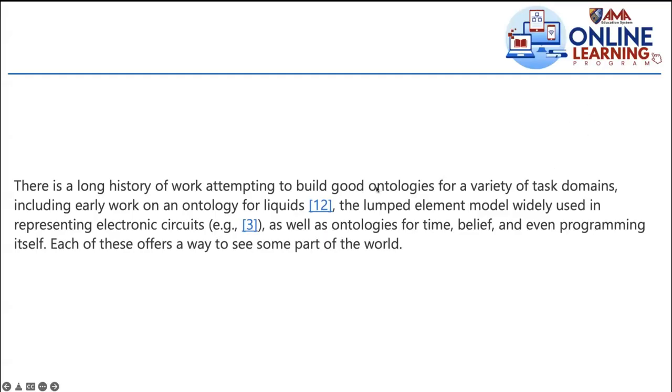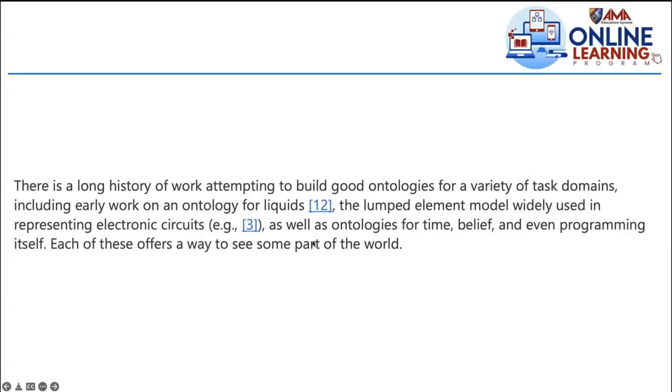So for medical diagnosis, so far we're able to develop AI programs, and you will know the names later, wherein two different ontologies are used. One program uses frames, the other uses rules as a technique in representing knowledge. So that is how to accomplish the task of medical diagnosis, for example.